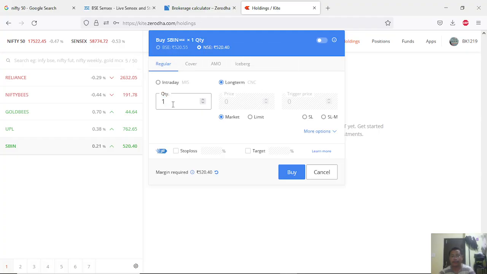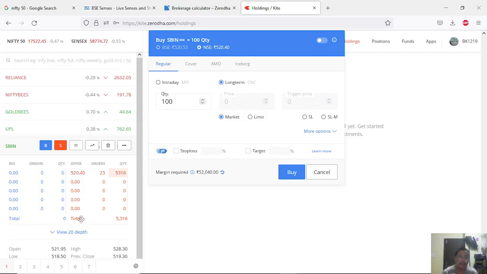For swing traders, you need to set the quantity here. Let's say I want to buy 10 or 100. Then I can buy based on a market order or a limit order. So what do we mean by this? A market order is, let's say that SBI right now is trading at 520.40, then you are buying at that particular market price.